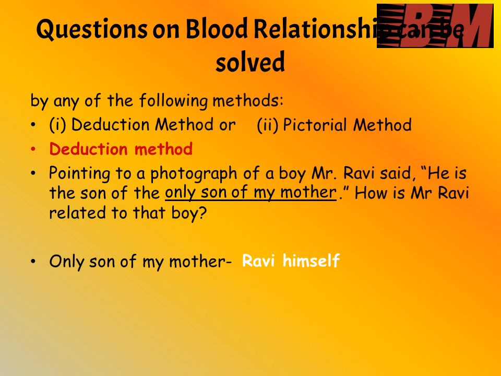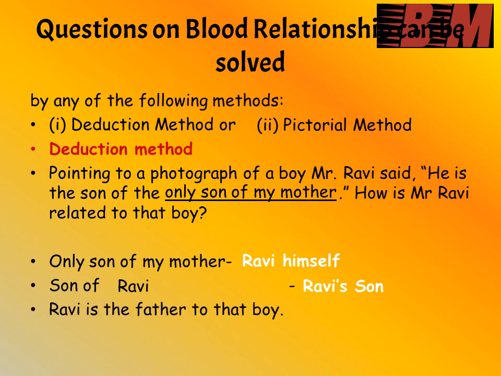Then proceeding further, the only son of my mother. So I am substituting only son of my mother with Ravi. So son of Ravi is Ravi's son. So the relationship of Ravi to that boy can be arrived at with this deduction method very simply. So how is Ravi related to that boy? Ravi is the father of that boy.